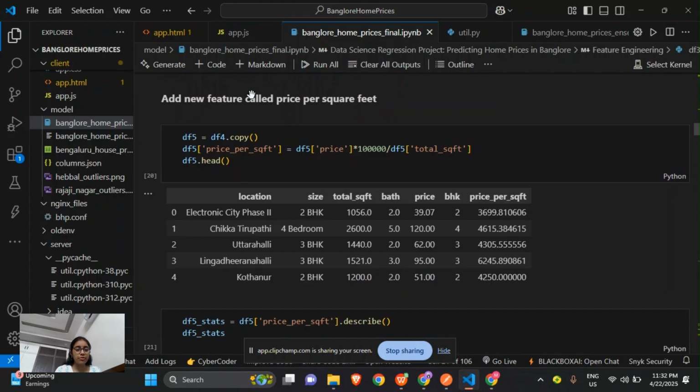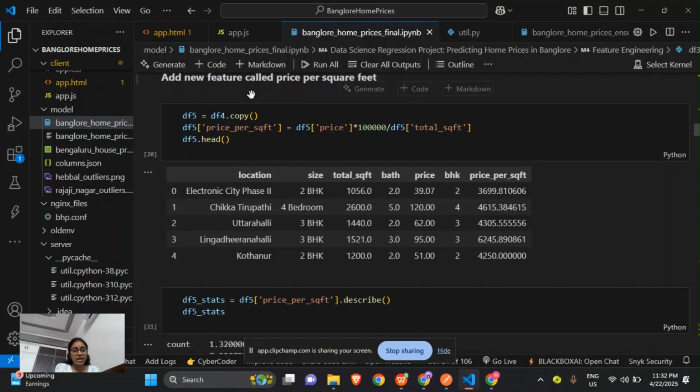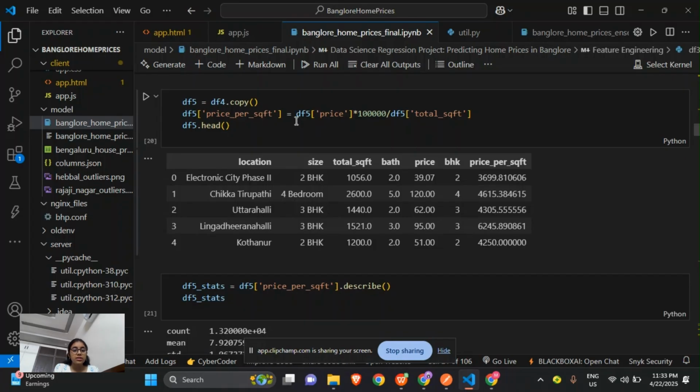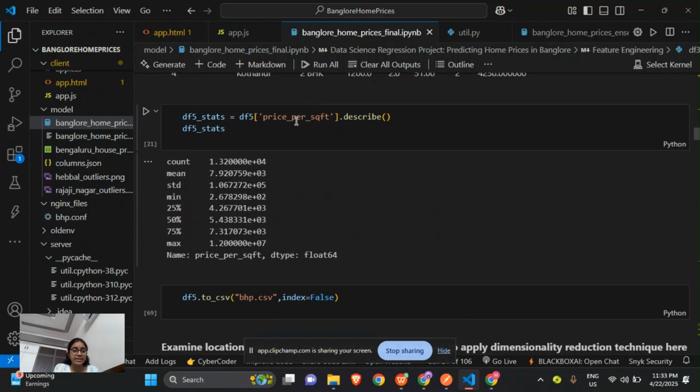And now we will perform the feature engineering step. In this step, we'll add a new feature called price per square feet. As I've told, the prices are in lakhs, so it is the price in lakhs divided by the total square feet. This will create a new column and a new data frame, df5, and it will store all the values in df5.